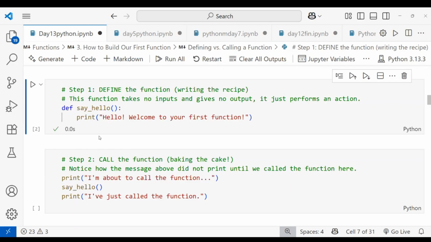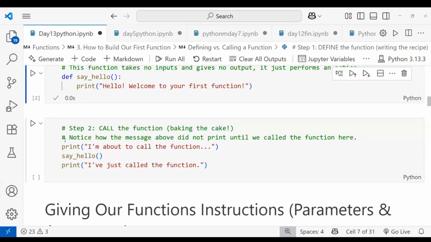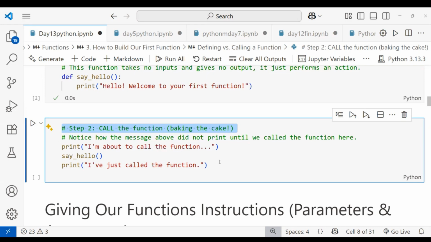Let's take step 2, which is to call the function, like baking the cake. Notice that the message above did not print until we call the function here. Let's merge this, then you can easily understand.